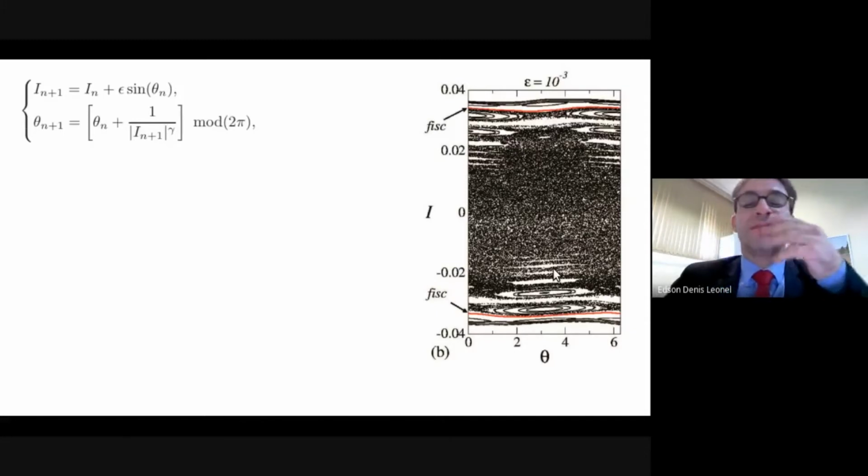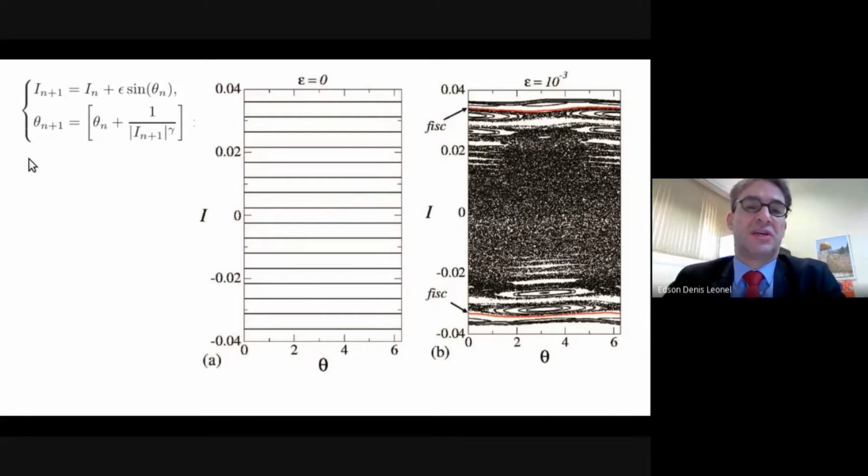Of course, when epsilon equals 0, the system is integrable because I_(n+1) is equal to I_n, and the phase space is plotted as a set of curves parallel to each other, which defines a foliated phase space, which has this shape here.